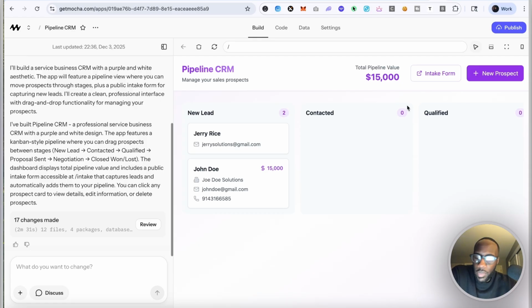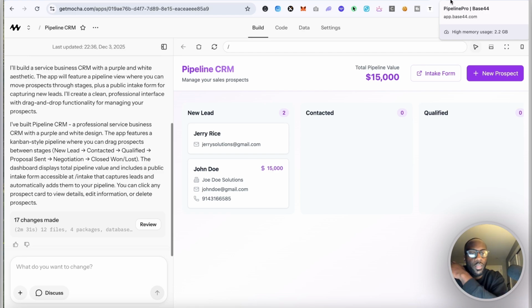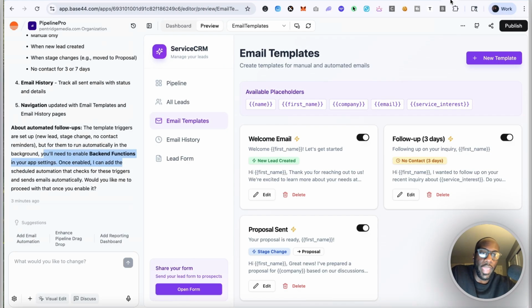All in all, my assessment of these vibe coding tools is that they all really, at this point, get the job done, because even if you don't know which model is here, you know that the models overall are all advanced enough. And then being able to combine these different software together. Whether you're using Mocha or Base44 or Lovable or Bolt or Cursor, you can get to the destination with all of them. There are different ways to skin a cat, if you will.